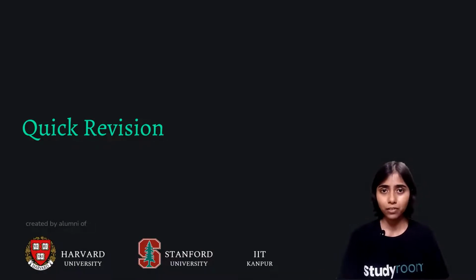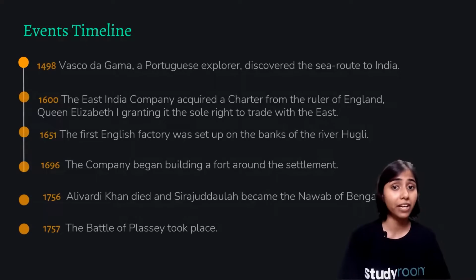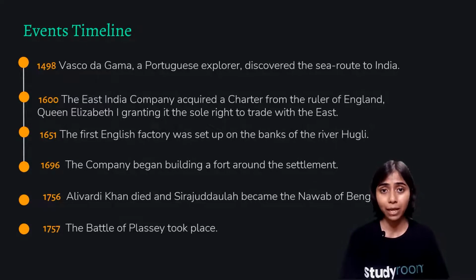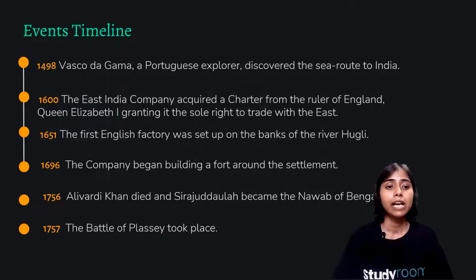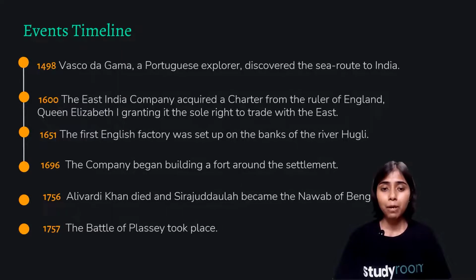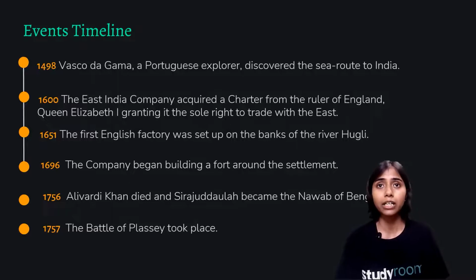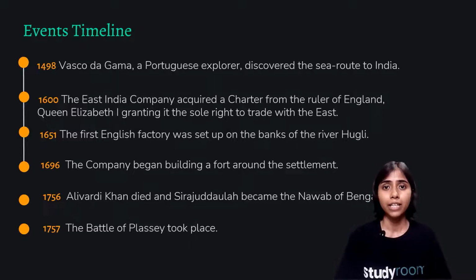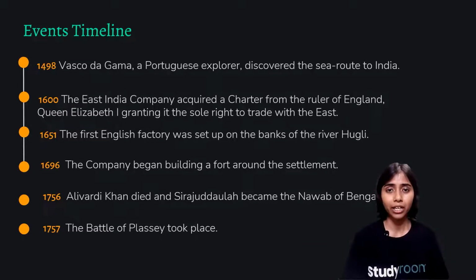Let's have a quick revision of this chapter. This was a very long chapter, so I'll be very quick with the timeline events. In 1498, we all know Vasco da Gama, the Portuguese explorer, discovered the sea route to India. He came to the state of Goa, and then the Portuguese started having trading in India.